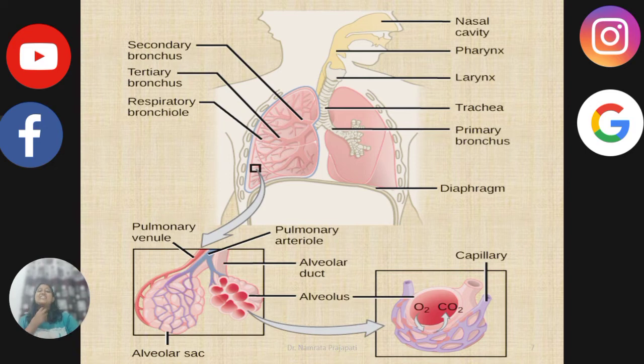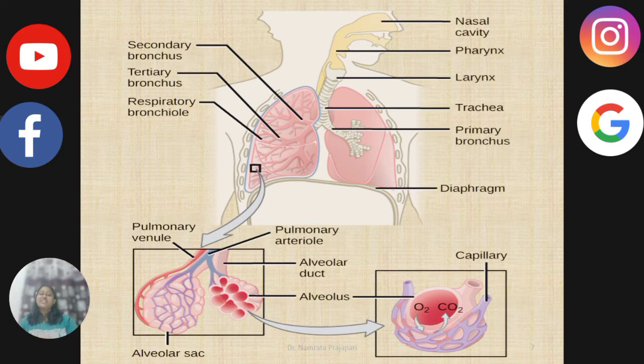Larynx is a cartilaginous box through which the sound is produced. During swallowing, the glottis is covered by a thin layer which is termed as epiglottis. Epiglottis is a layer dividing the larynx from the trachea. When the epiglottis is open, the air enters into the trachea. It prevents the food from entering into the trachea.